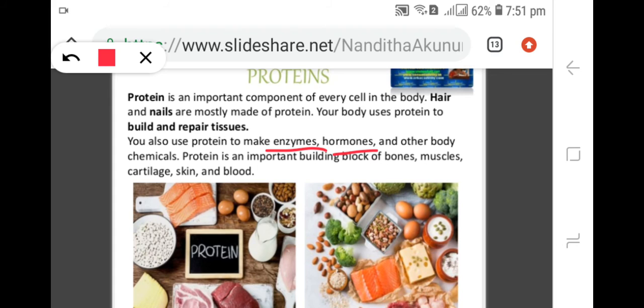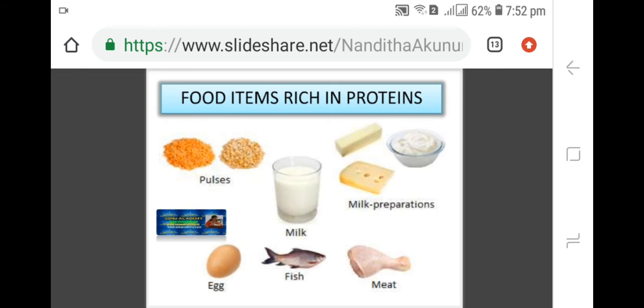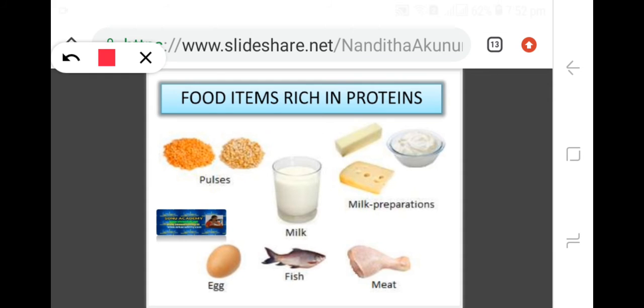And protein is an important building block of what? Bones, muscles, cartilage, skin, blood. So remember that proteins are very important for repairing body tissues. Alright. Next let us move on to the further part. Let us have a look at the food items which are rich in protein.